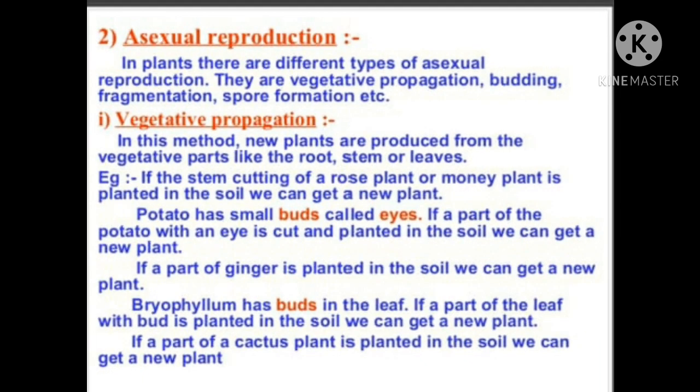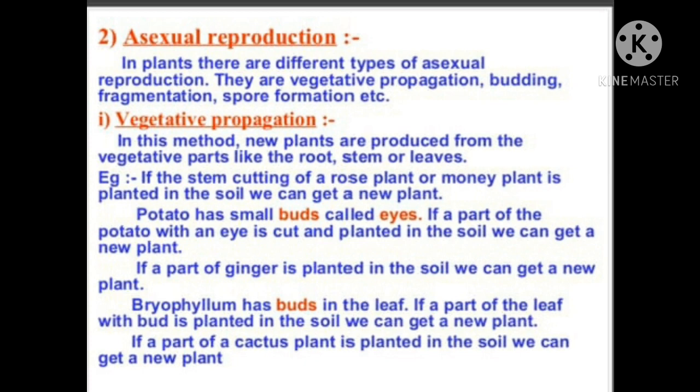Asexual reproduction. In plants, there are different types of asexual reproduction, and these types are vegetative propagation, budding, fragmentation, and spore formation. We will study these methods one by one. First is vegetative propagation. In this method, new plants are produced from the vegetative parts like the root, stem or leaves. Root, stem and leaves are the vegetative parts of the plant.